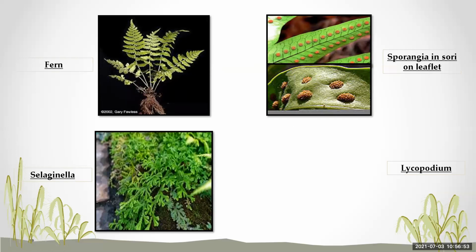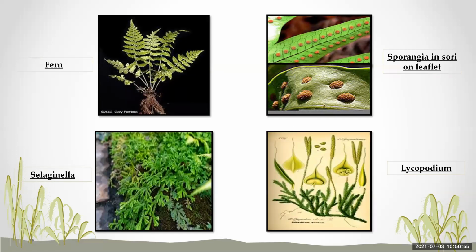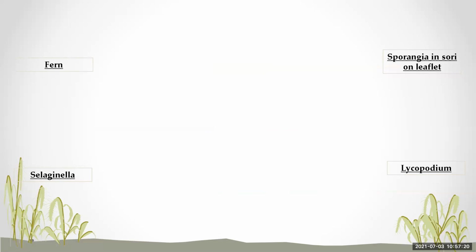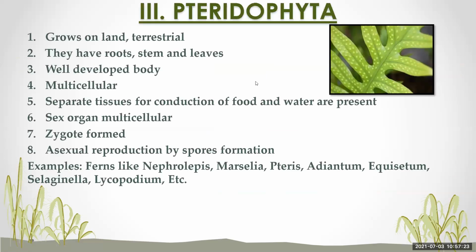Then there are Selaginella and Lycopodium. See the picture of the fern, how it looks. On the leaf of the fern, there are sporangia present. Then there are Selaginella and Lycopodium. So these are a few examples of the division Pteridophyta. They have true roots, true stems, and true leaves also. So these are the characteristics of Pteridophyta.